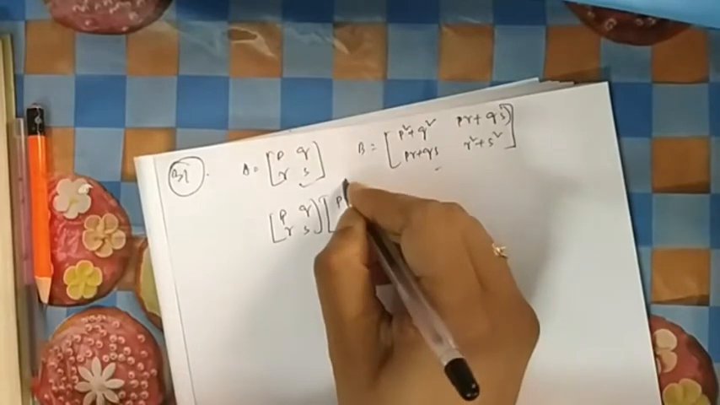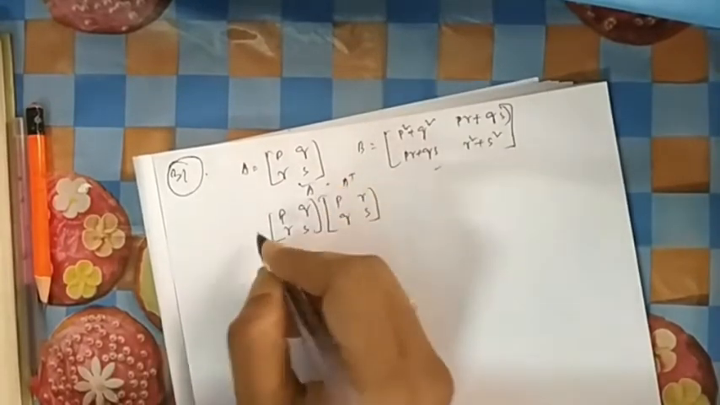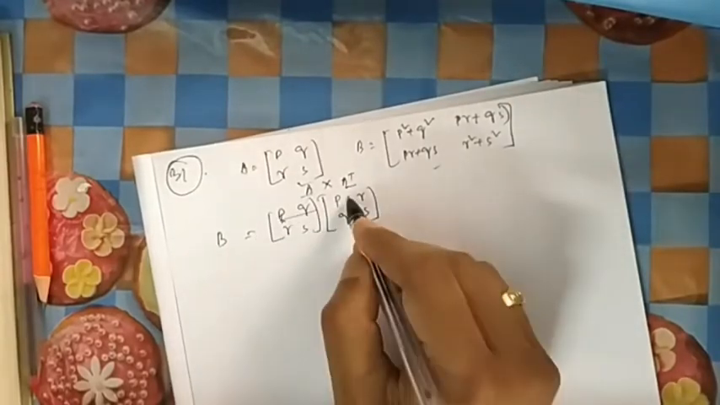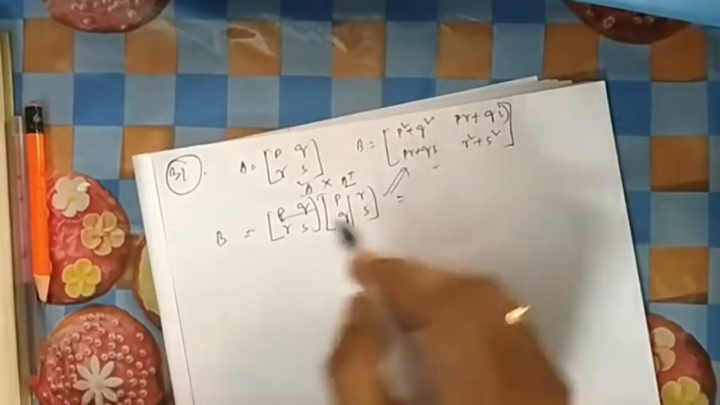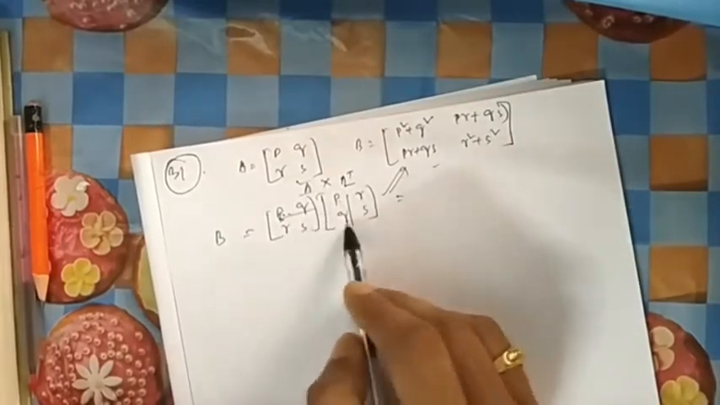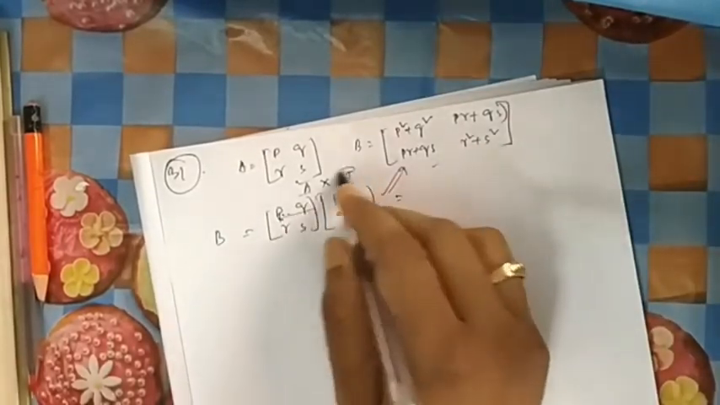what is this? This is A transpose. What is this? This is A. So B is something of this fashion, A into A transpose. If you do multiply this one, then you will find this one. See, P square plus Q square, PR plus QS, PR plus QS plus. So it is given of this fashion.